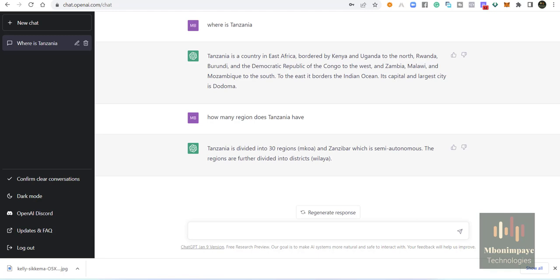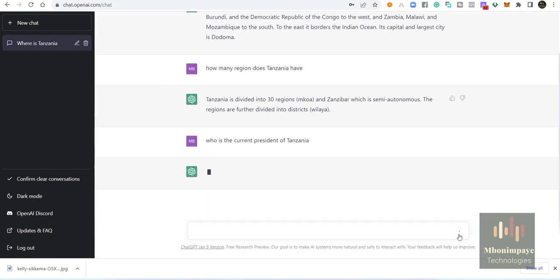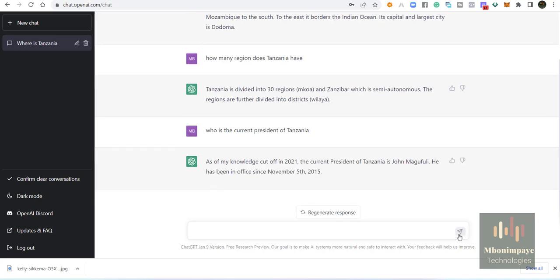The third question, let's ask it, who is the current president of Tanzania? If I click here, I'll be waiting for the response. You see, as its knowledge cutoff is 2021, ChatGPT is still remembering the sixth president of Tanzania, who is John Pombe Magufuli.